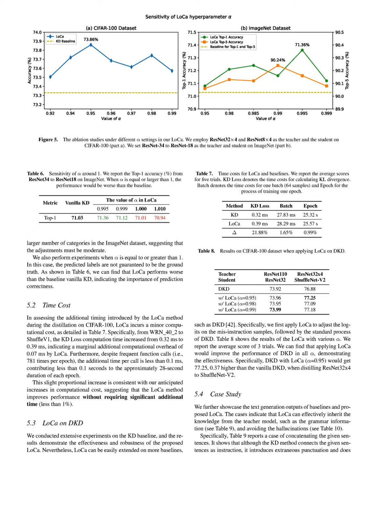While LoCa demonstrates consistent improvements across various datasets, the performance on ImageNet is more sensitive to the hyperparameter alpha compared to CIFAR 100, indicating that adjustments must be moderate to avoid degrading performance. Additionally, when alpha is set to 1 or greater, the predicted labels may not align with the ground truth, leading to worse performance than the baseline vanilla KD, highlighting a challenge in maintaining prediction correctness.